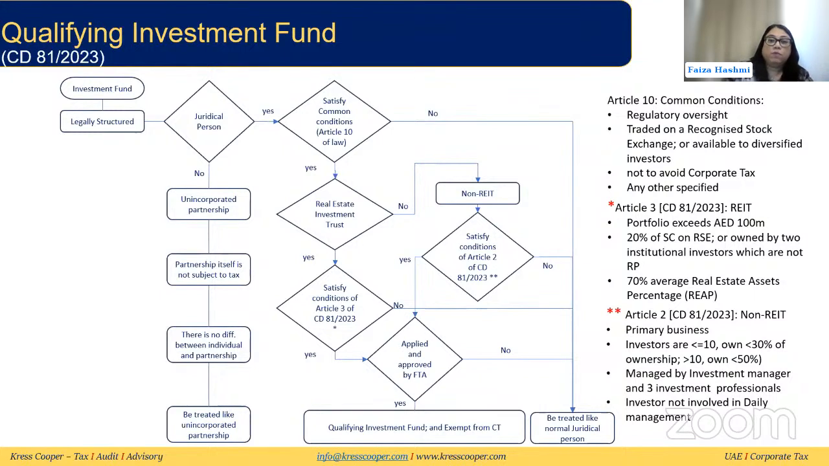Now, if they were a real estate investment fund, then we will have to check if they are also satisfying the conditions of Article 3 of the Cabinet Decision 81. What are those conditions? That the portfolio should not exceed 100 million. 20% of the share capital should be on a recognized stock exchange or owned by at least two institutional investors, which are not related parties to each other. And we should have a 70% average REIT, which is the real estate asset percentage. So if you are meeting these conditions, then they can apply to FTA to get this approval. And if they are approved by FTA, then they will be treated as a qualifying investment fund and they will be exempt from corporate tax.